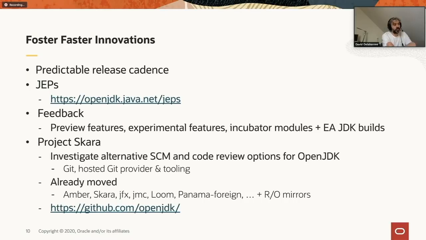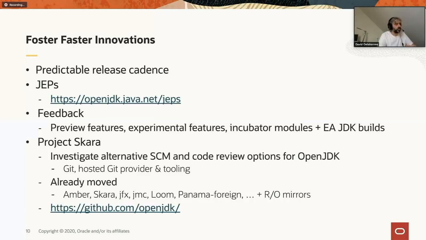Skara has also looked at hosted Git providers. GitHub has been selected, but clearly Skara and OpenJDK are not tied to GitHub. If something goes wrong with GitHub, we can easily switch, despite the size of the project, to a different Git provider. And last but not least, Skara has also looked at how we can improve the complete development lifecycle of OpenJDK by adding some additional tooling on top of Git.